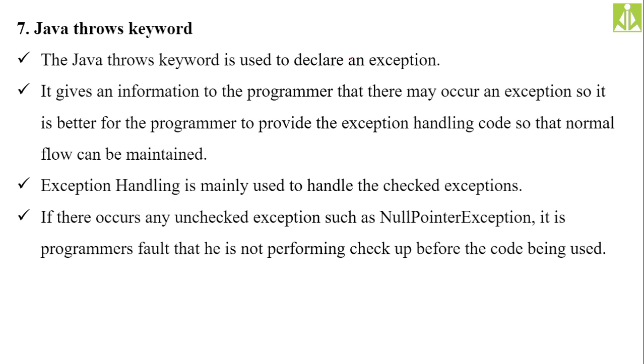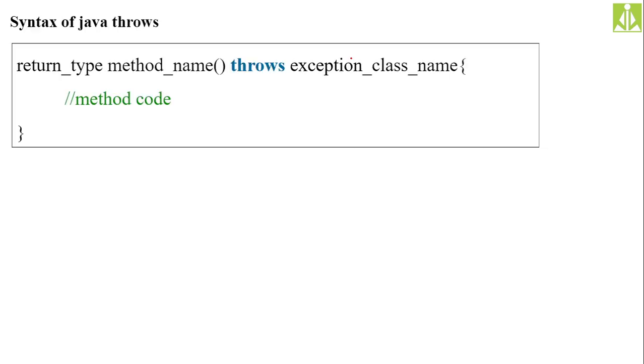So exception handling is mainly used to handle the checked exception. If any unchecked exception occurs, such as null pointer exception, it is the programmer's fault that he is not performing a check before the code is used. Okay, so see here how we put the throws, how we guard our method against the exceptions using the throws clause. Here throws, then the exception class name.